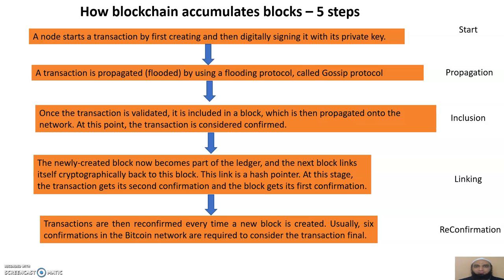What is the fifth step? The fifth step is that transactions are reconfirmed every time a new block is created. Usually 6 confirmations in the Bitcoin network are required to consider the transaction final. So in the last class, we learned about all these 5 steps. Basically, these 3 steps are compulsory: start, propagation, inclusion. We can skip the reconfirmation step in a few applications.